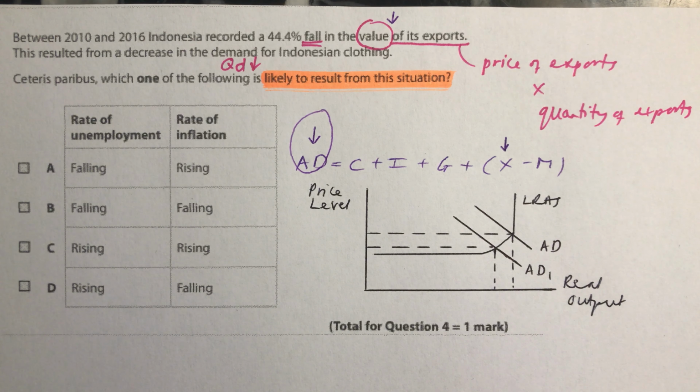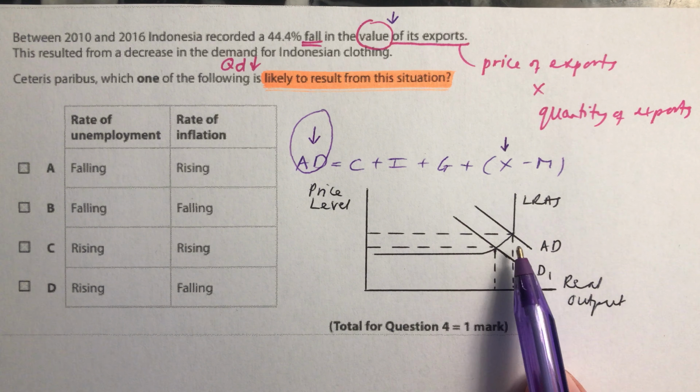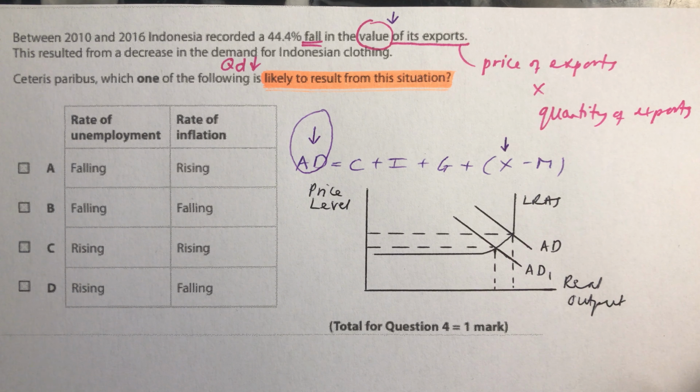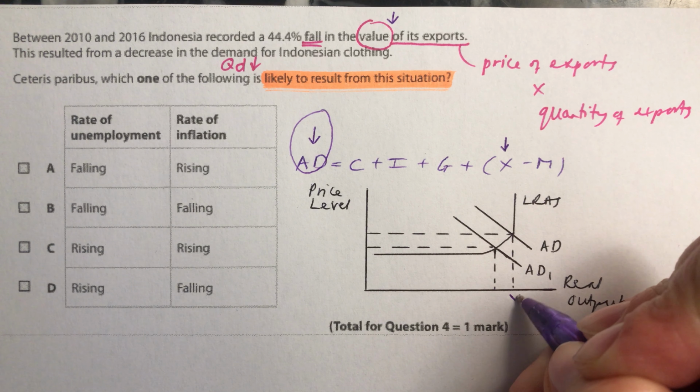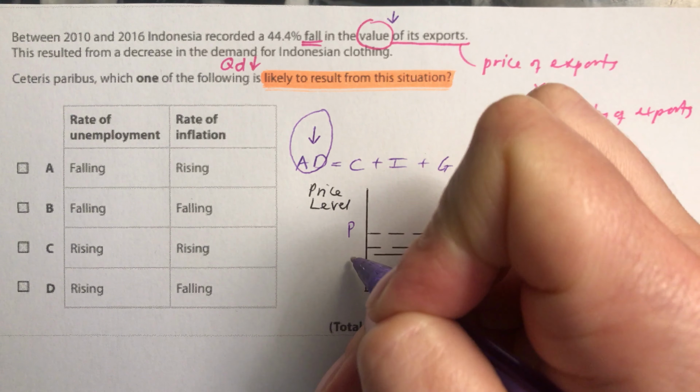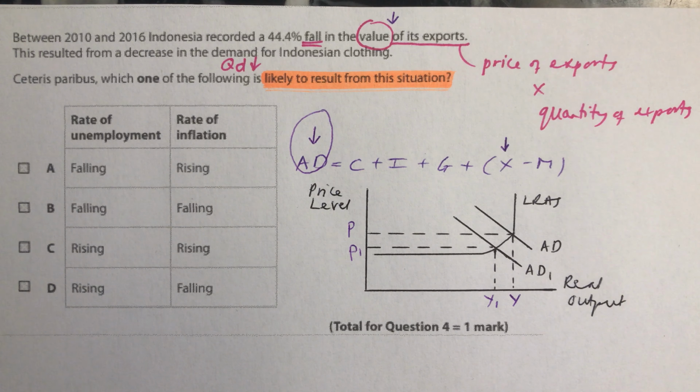And to show that on an AD-AS diagram to help you, you would have a shift to the left. Remember, left is less. So AD will go to AD1. And this will cause the equilibrium price level and real output to fall. Output will fall from Y to Y1, and also the price level will fall from P to P1.